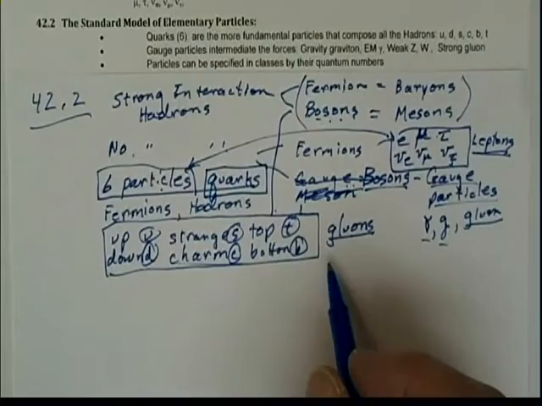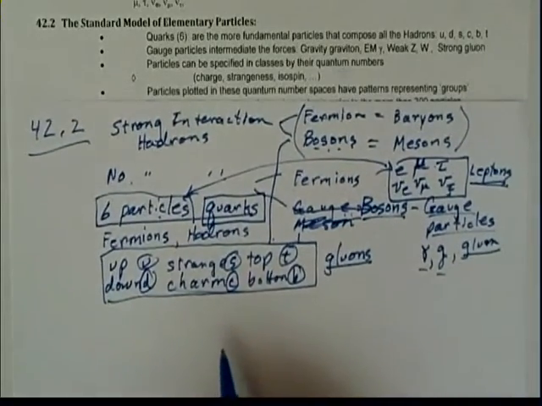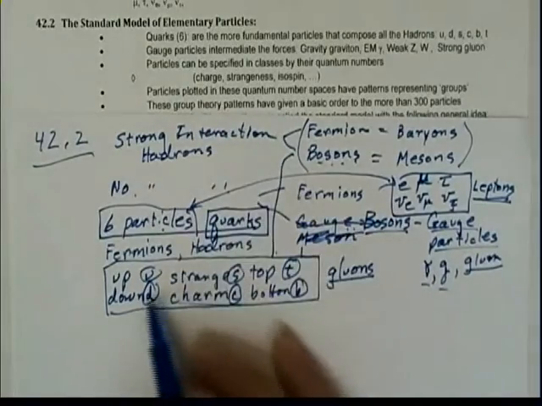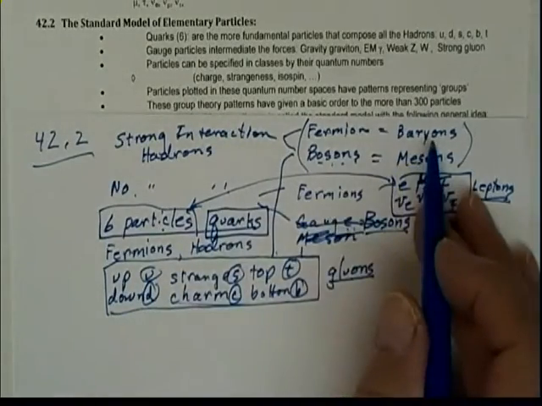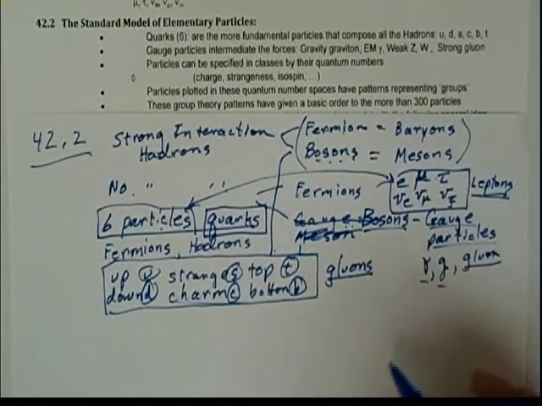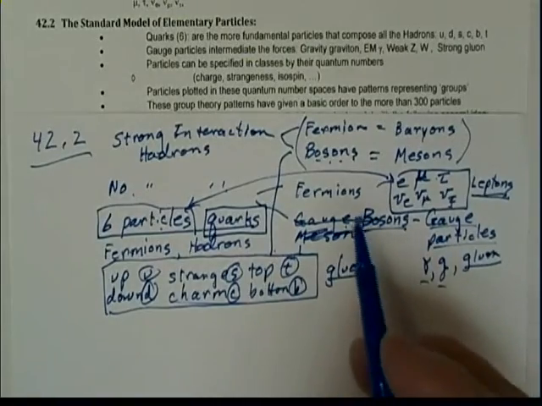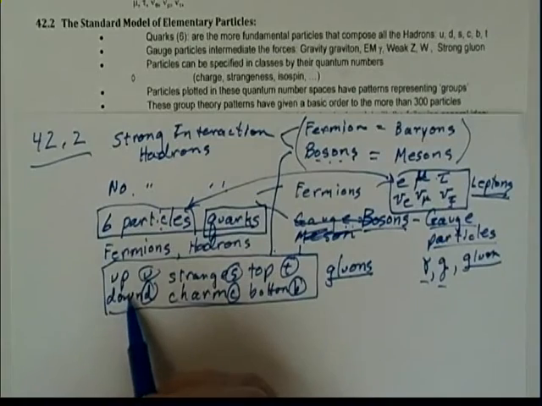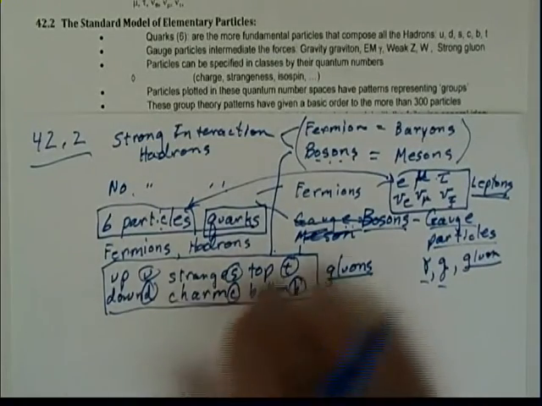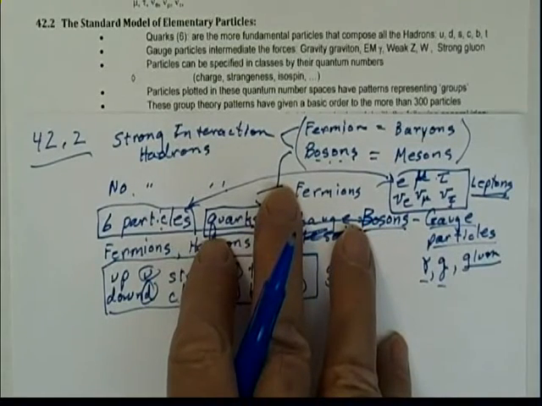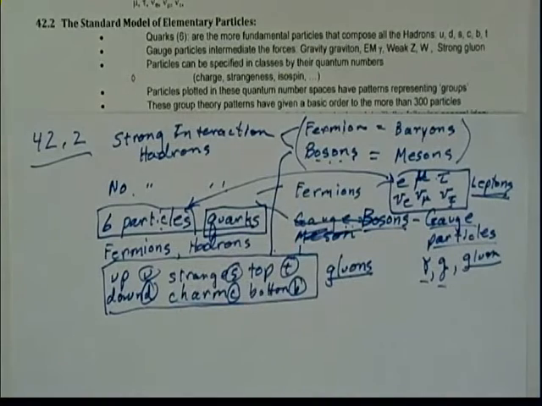And in fact, we can look at how some of these are made up. The patterns that these baryons and mesons are made up of fit into a pattern in a mathematical theory called group theory. And these patterns in group theory are very interesting in the way that they're made up. And that's how they were originally discovered, by the group theory properties, which shows certain patterns of these, kind of like the periodic table of Mendeleev in the 1800s.